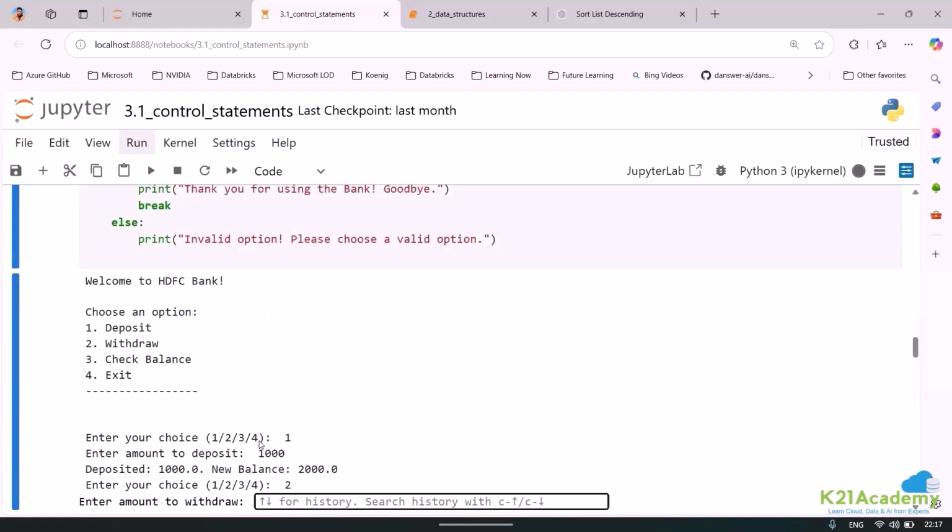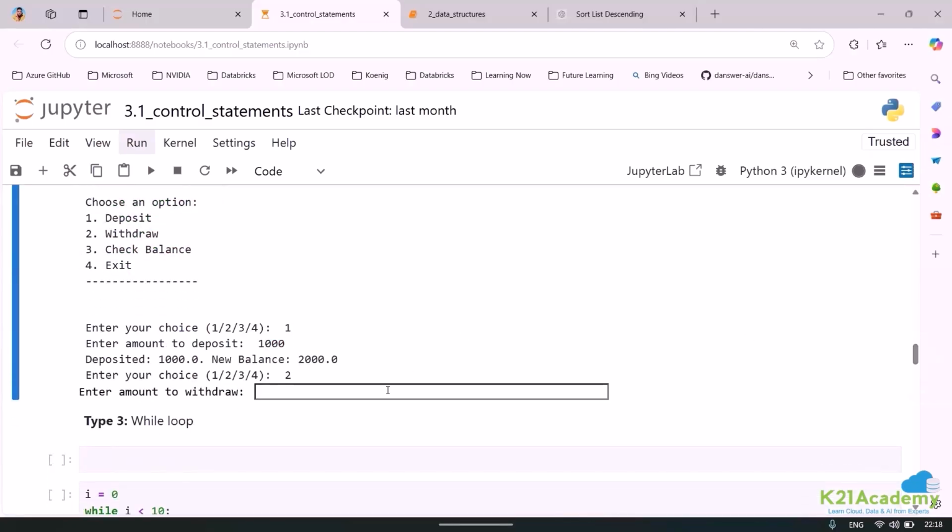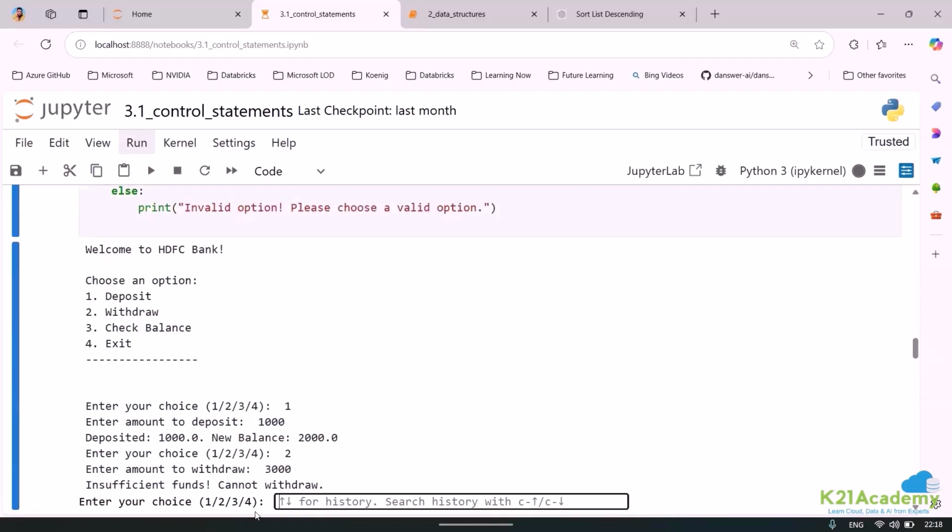Okay. Now let us just try the second option. If I say 2, the second one was for withdraw. Now here, if you can see, now amount withdrawn. Again, I am saying enter the amount. Now if I am saying if the amount withdraw is greater than balance, then say insufficient fund, right? Else balance should be equal to balance minus withdraw amount, right? Now what was my amount? Just look into the amount, 2000. So if I ask for 3000, it will say insufficient balance. Can you see? Cannot withdraw.